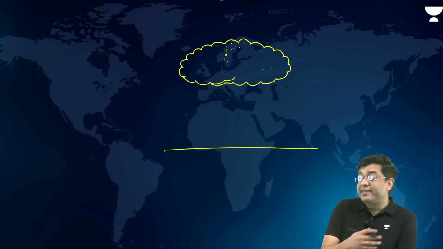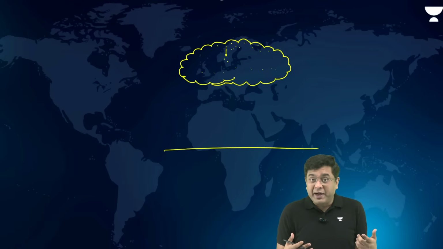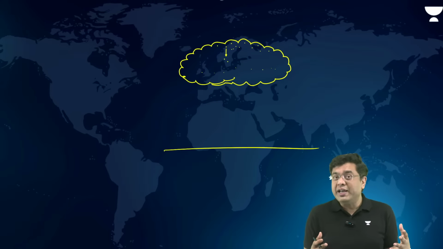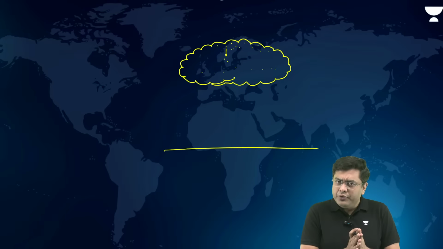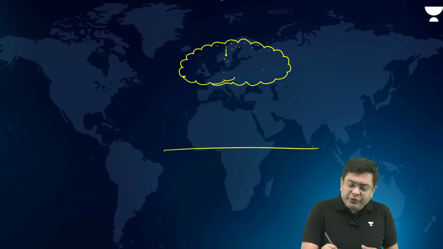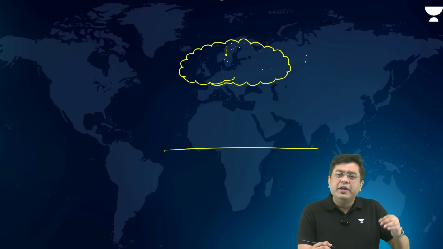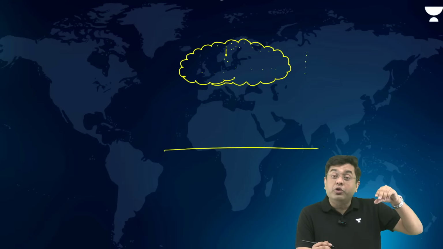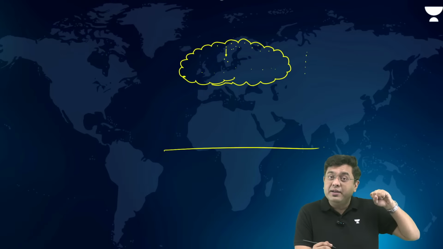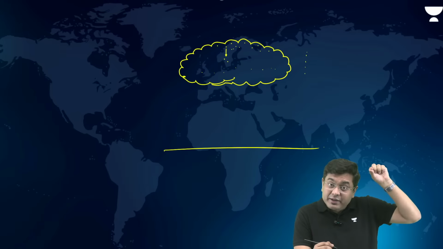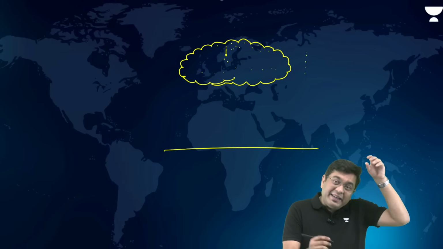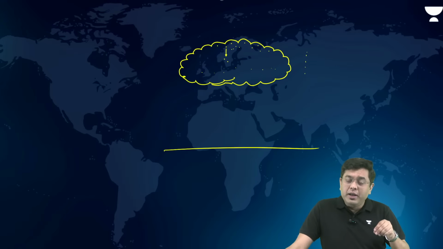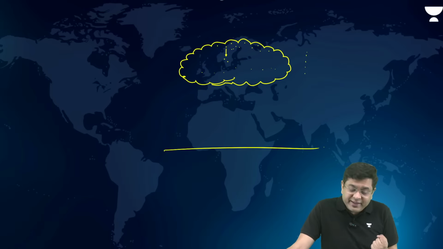The condensates can be supercooled liquid or ice particles, whatever kind of condensation has happened, that will form the clouds. Now think about it, as you move higher up in the clouds, there will be lower temperature, so greater weight of the ice particles. That means the ice particles will start falling. It is these ice particles which fall, and then that causes rainfall, that brings us rain, isn't it?